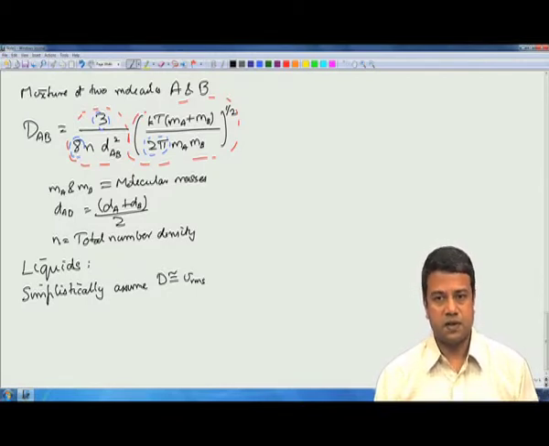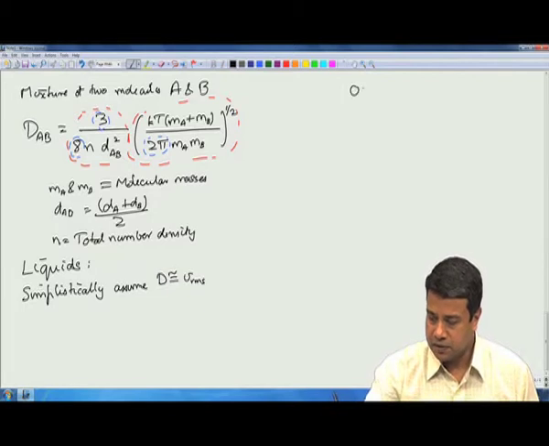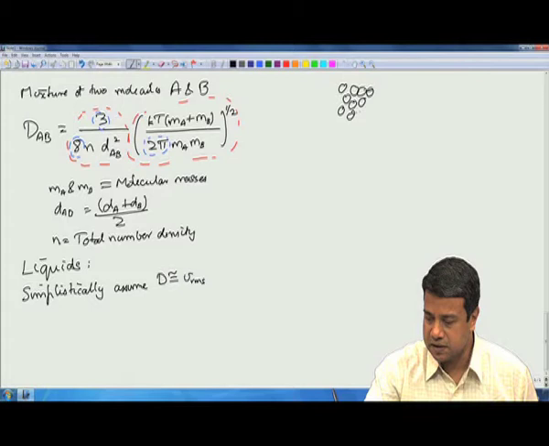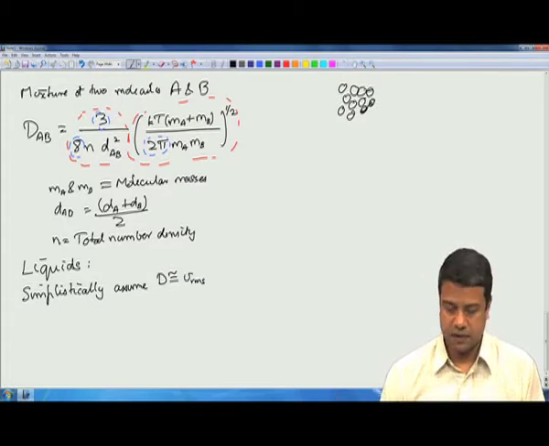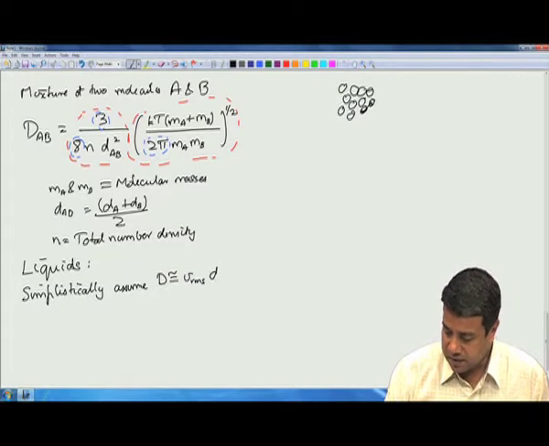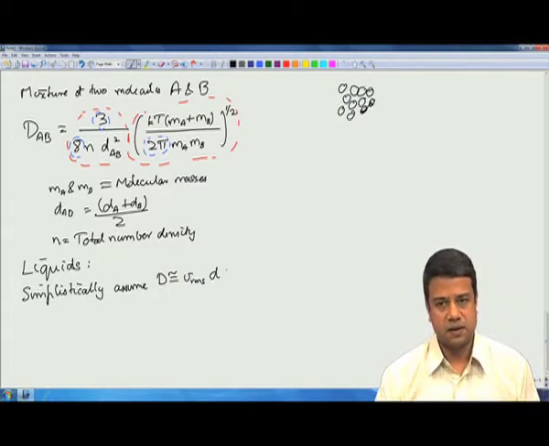In the case of liquids, I told you that the molecules are all closely packed. So the microscopic molecular scale in this case, the distance between molecules, is the molecular diameter itself. So if you were to assume that this scales as the molecular diameter times the root mean square velocity.